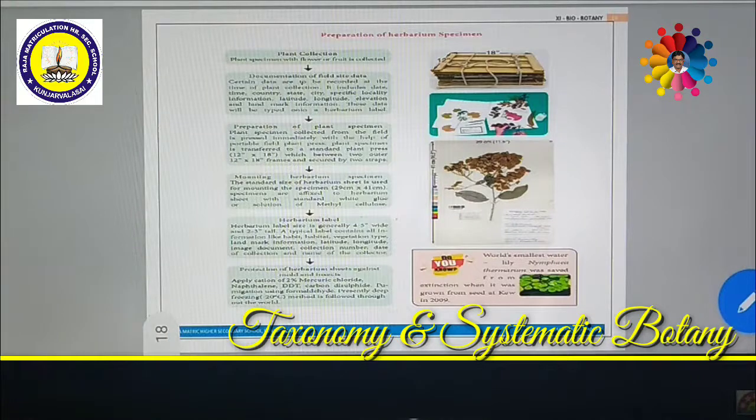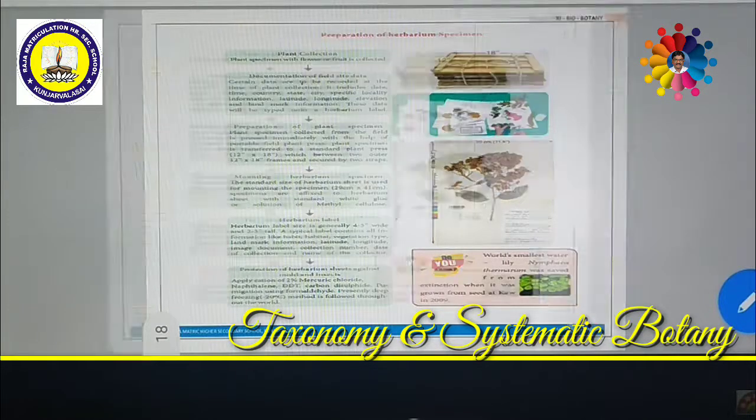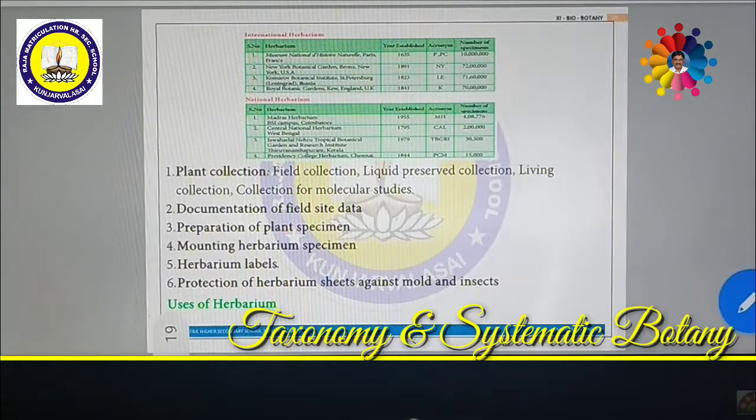These should be kept at 20 degrees Celsius, in a particular location, then only this will be maintained properly. So these are all the things to be followed for making herbarium. So this is called the making of herbarium.